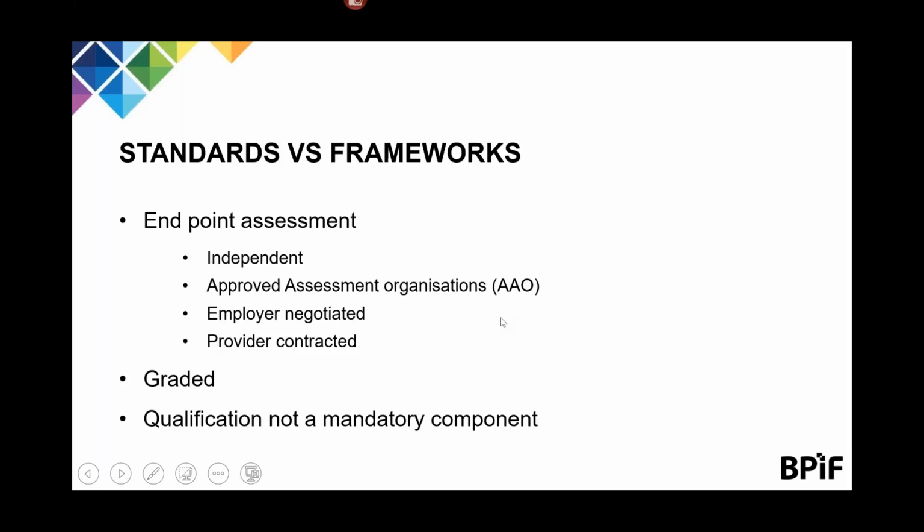Existing frameworks are judged using continuous ongoing assessment. For the new standards, apprentices will be judged at an endpoint assessment, which depending on the apprenticeship programme may consist of exams, interviews, portfolios, practical demonstration, project and other assessment tools.